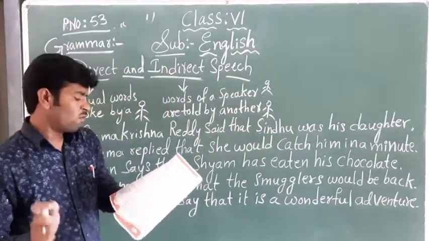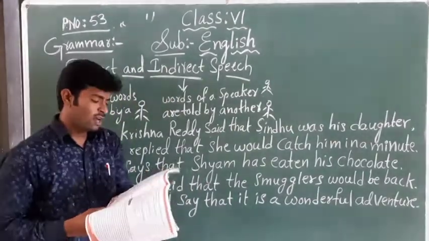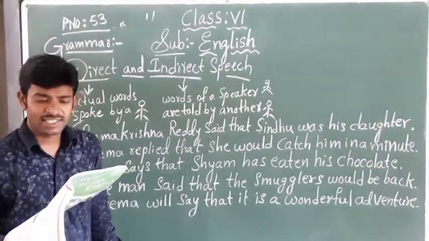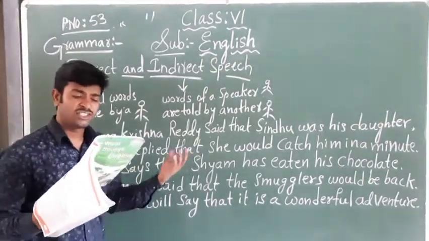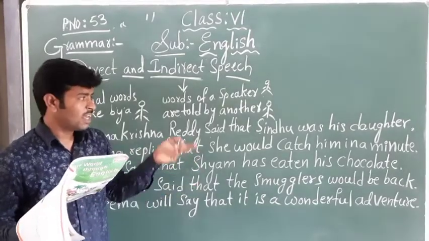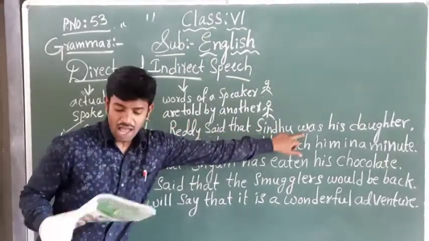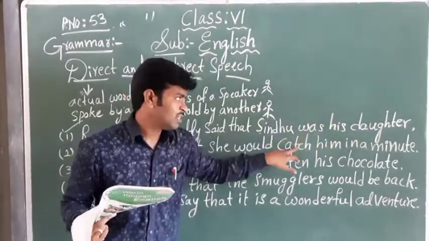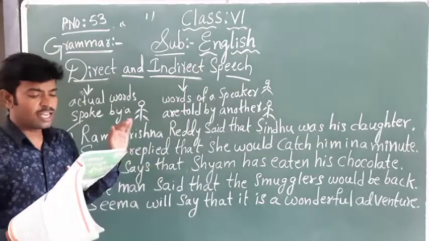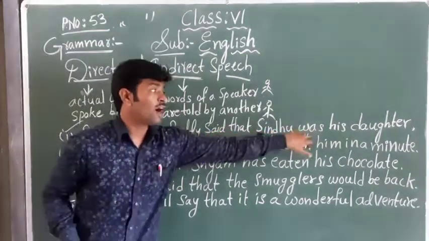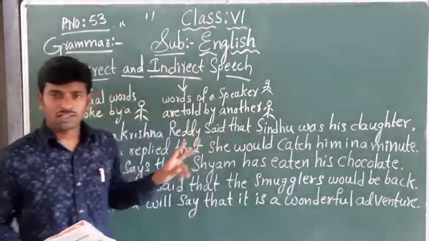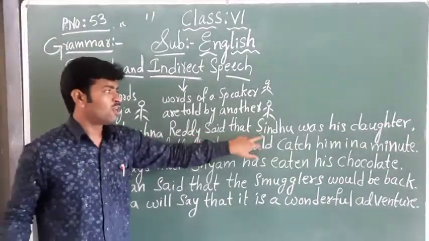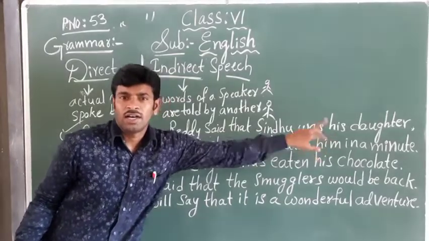Sindhu was his daughter. Now is there any change in the quotation mark? Yes. Whatever sentence is there in the quotation, "is" is changed to "was," and "my" is changed to "his." "Sindhu is my daughter." Here, Sindhu was his daughter. Got it, children? This is the first one. Ramakrishna Reddy said that Sindhu was his daughter.